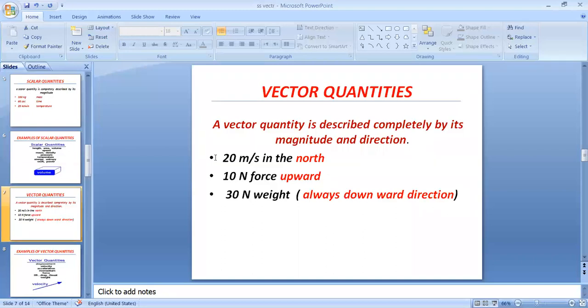Now we are taking example number one, 20 meter per second in the north. Is it speed or is it velocity?